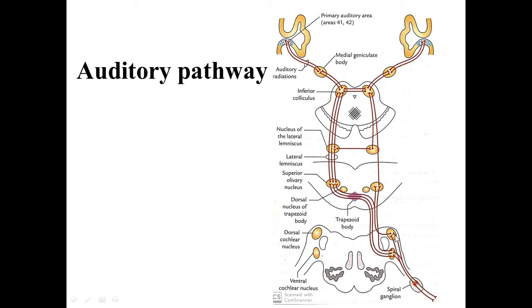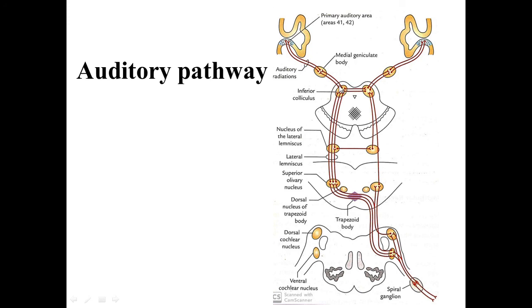Then fibers go to the medial, dorsal and ventral cochlear nuclei of the medulla, and they act as the second order sensory neurons. Then most of the fibers cross to the opposite side. Few fibers remain uncrossed, and then few fibers relay in the trapezoid nuclei, few fibers relay in the superior olivary nuclei, and then these fibers ascend as the lateral lemniscus, and then they reach the inferior colliculus.